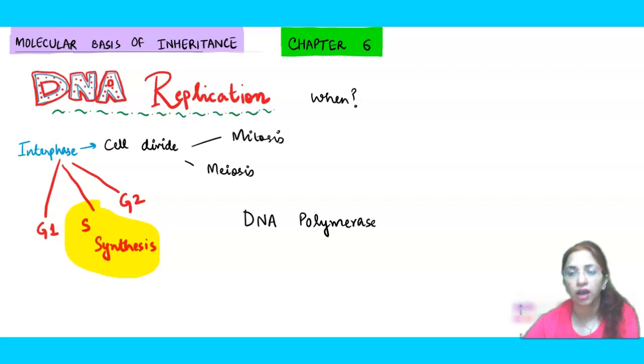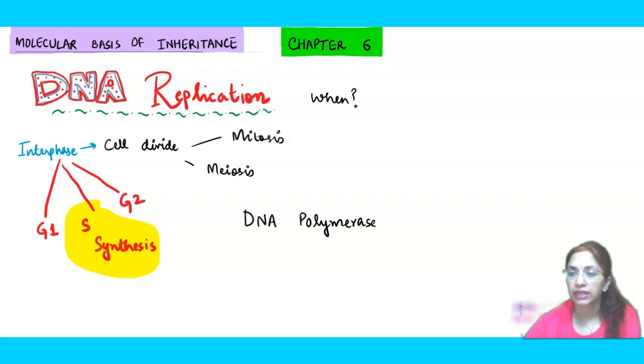Then later the other polymerases will come and proofread. Is everything right? Are the bases complementary to each other? Are they attached as per the base pairing rule? If there is any error, then the DNA polymerases that are meant for repairing will make the corrections.